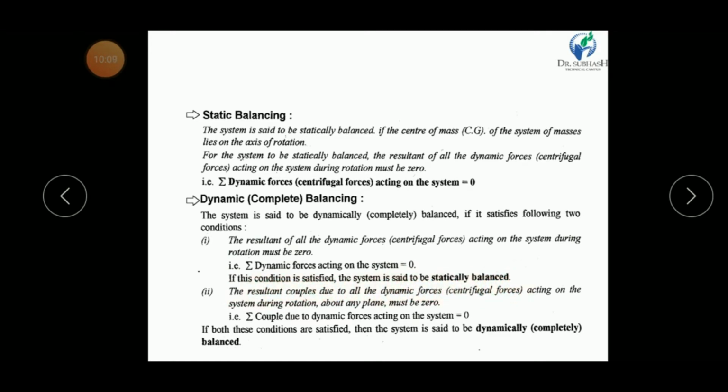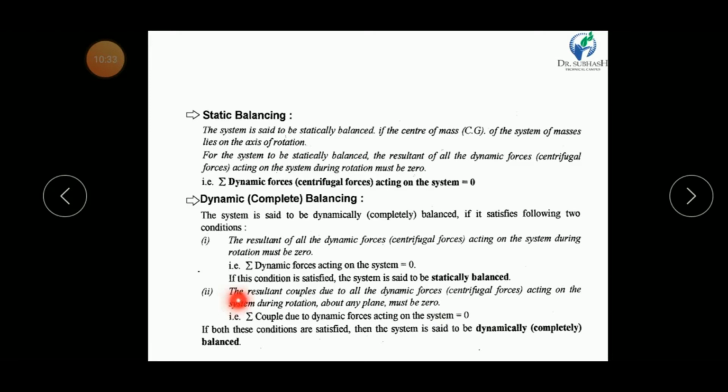Now, my dear friends, sometimes the unbalanced forces act on the machine in different planes, and because of the direction of unbalanced forces in different planes, some couple may also be produced in such a machine. Then if we balance the couple, we can say that our system is dynamically balanced.